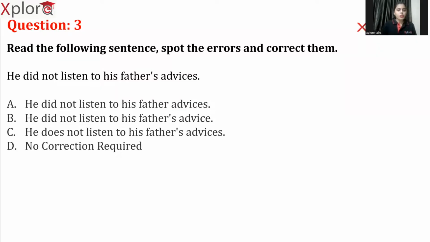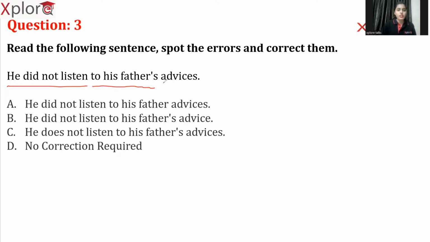He did not listen to his father's advices. Option A, he did not listen to his father's advices. B, he did not listen to his father's advice. C, he doesn't listen to his father's advices. So, here, what is the mistake in the given question? As you can see, he did not listen. Up to here, it makes sense and there is no error in it. To his father's, okay. Here also, there is no mistake.